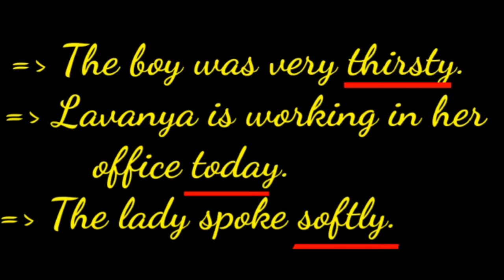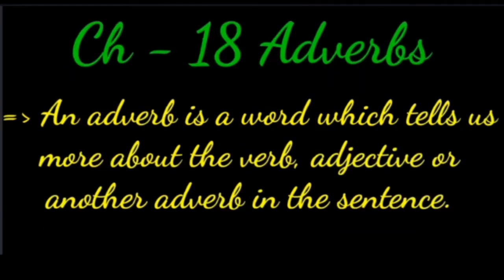So, the words very, today, softly give us more information about the actions in the sentences. They are called adverbs. I repeat, children, they give us more information about the actions in the sentences. They are called adverbs. So, our topic is chapter 18, adverbs.